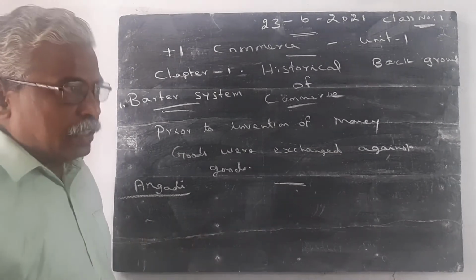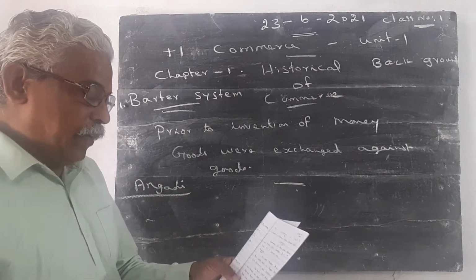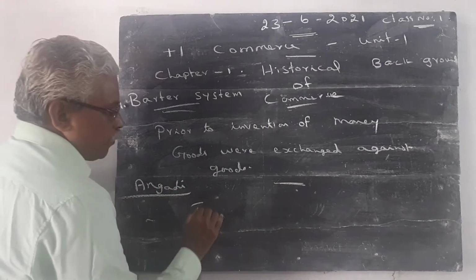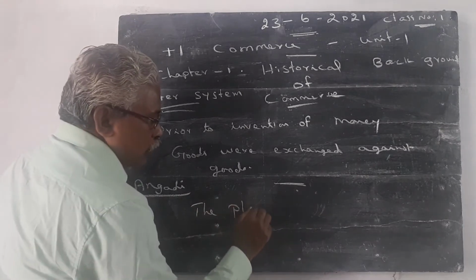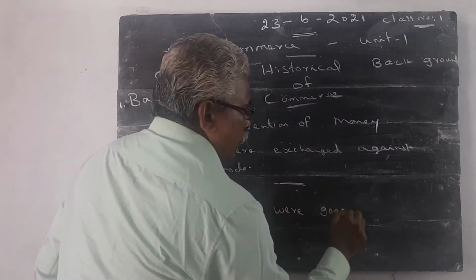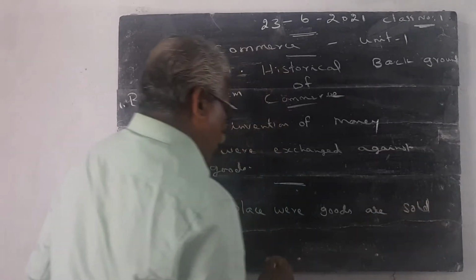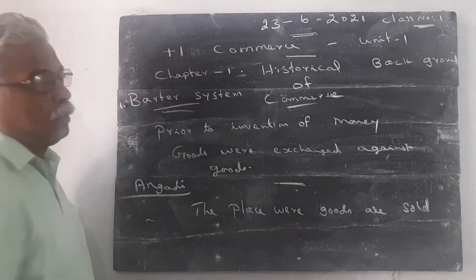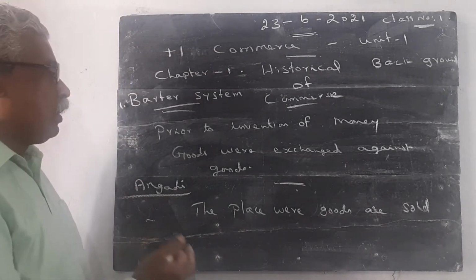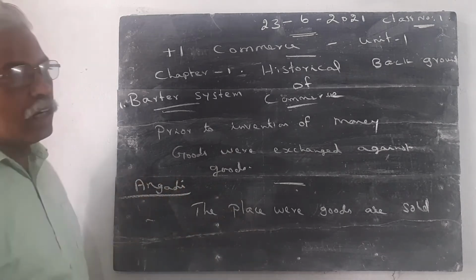The same words are given in English also. Angadi: the place where goods are sold is called Angadi. What is the meaning of Angadi? The place where goods are sold is called Angadi.